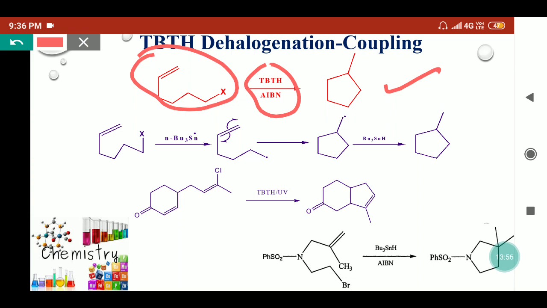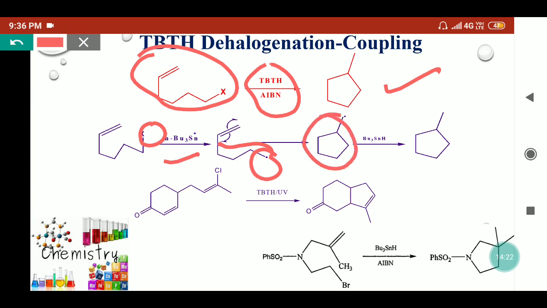How the reaction goes on: in presence of azobisisobutyronitrile, TBTH will convert into the stannyl radical. So this stannyl radical will abstract this halogen and will convert into the alkyl radical. Because olefin is present in the same molecule, that can undergo the homolytic cleavage, and this carbon free radical will attach with this carbon and this free radical will generate.